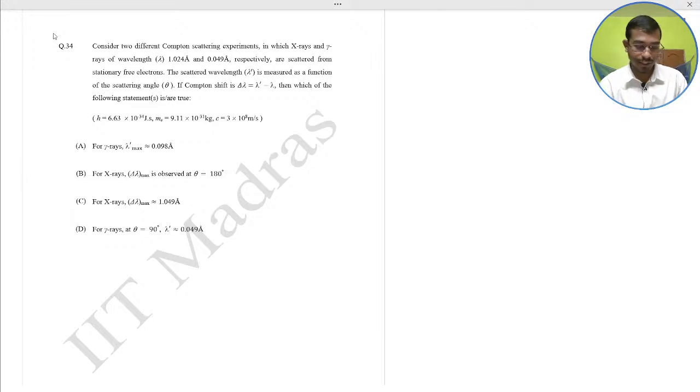So here we now check the options. Compton shift is defined by the formula del lambda is equal to lambda dash minus lambda is equal to h by m e c into 1 minus cos theta.